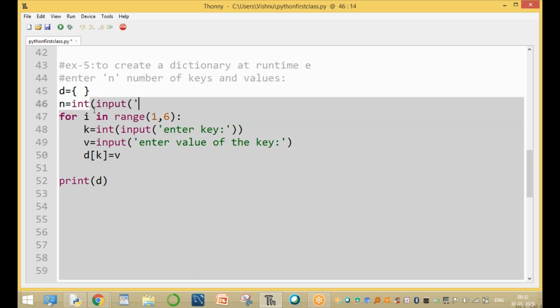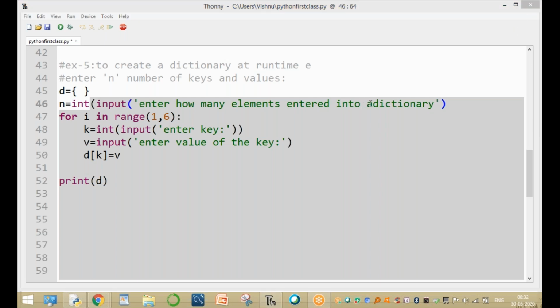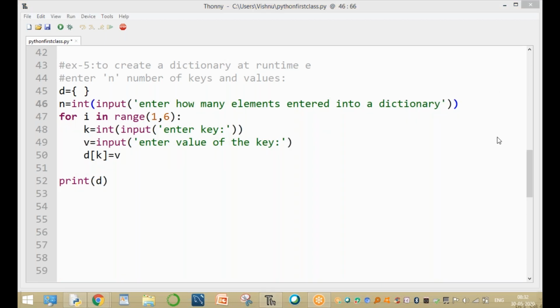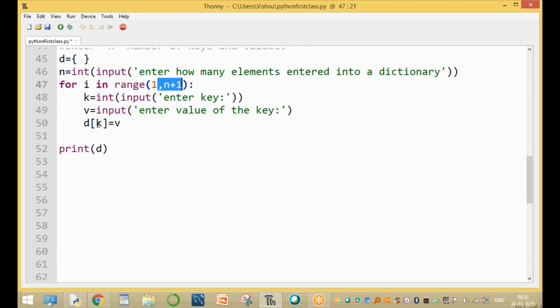Int of input of enter how many elements are entered into a dictionary. How many elements? It is not fixed. 5 is not a fixed value. You can enter either 2 values or 3 values or 4 values or only 1 value. This loop is executed here n plus 1 times. Here the n value is fixed, it is 5. Now that we are using 6. If n is equal to n value, at runtime, we can assign the value.